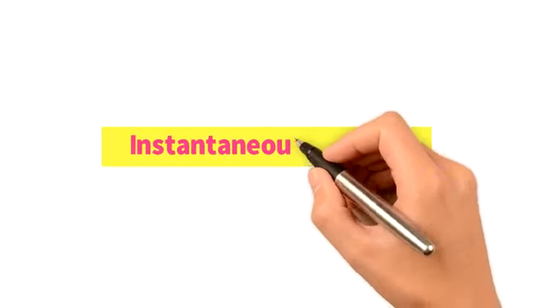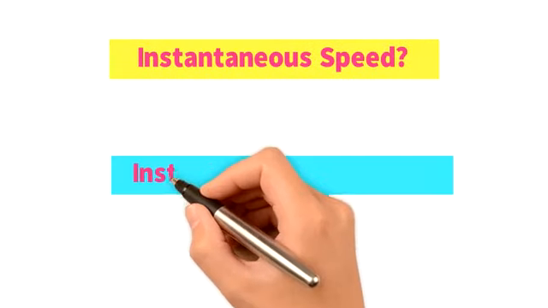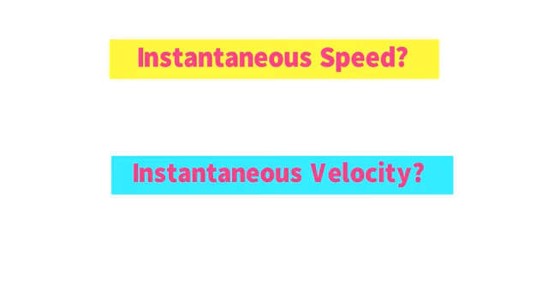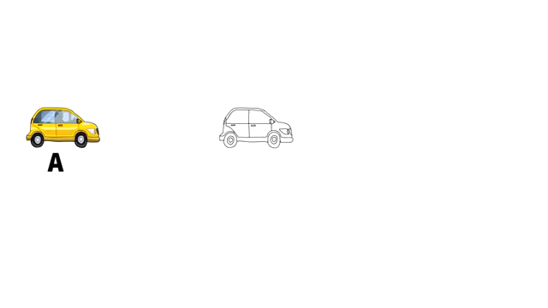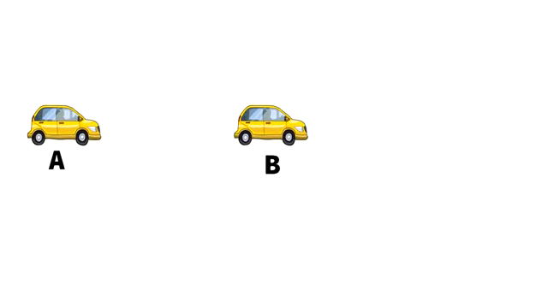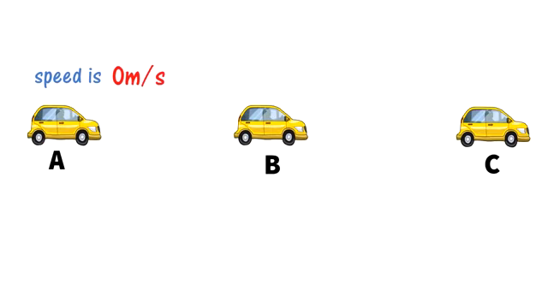What is instantaneous speed and what is instantaneous velocity? Let's say a car is standing at a point A, moving to the point B, and from point B the car is moving to the point C. Initially the car was standing at point A and its speed was 0 meter per second.